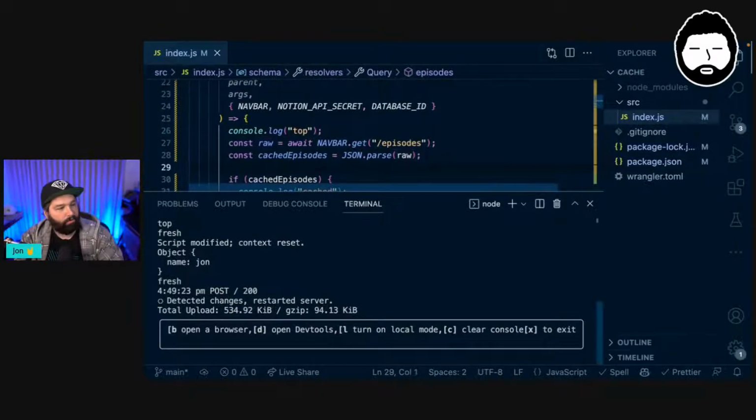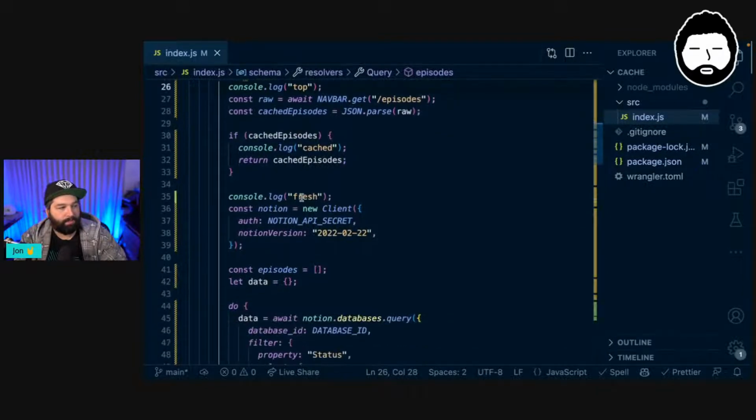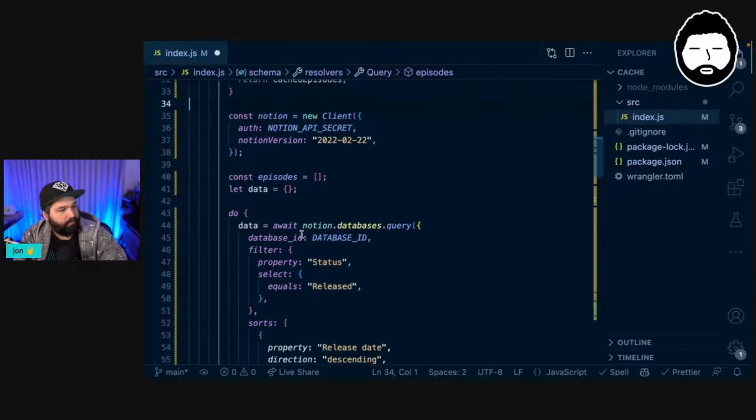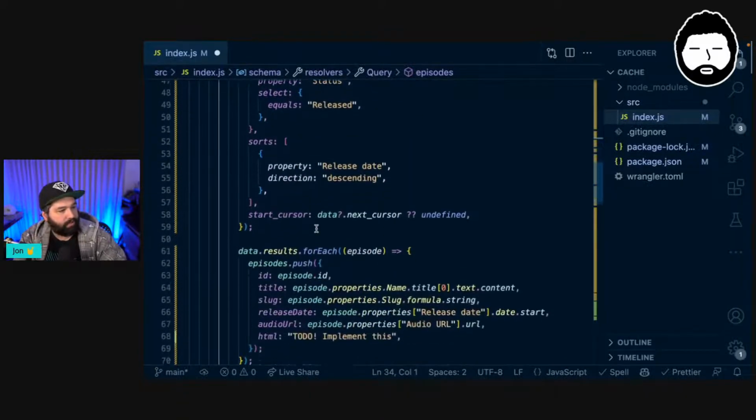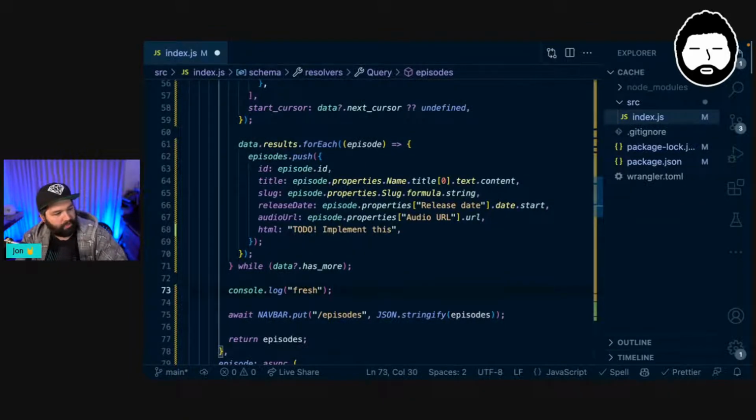So we are getting to here, and then we're not serving up the cached episodes because we haven't cached them yet. And then we're getting to fresh. So somewhere down here, something's going wrong. We're going off to the Notion database, the Notion API, to get all of our results. So the next place that we should probably check is here.